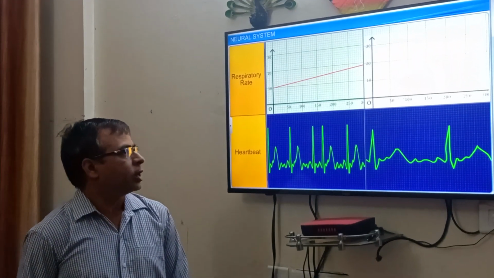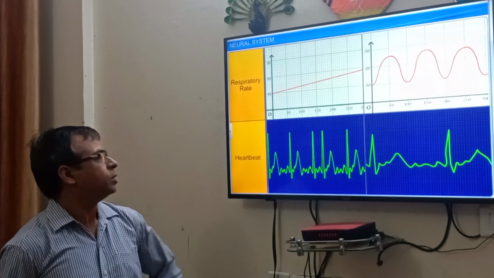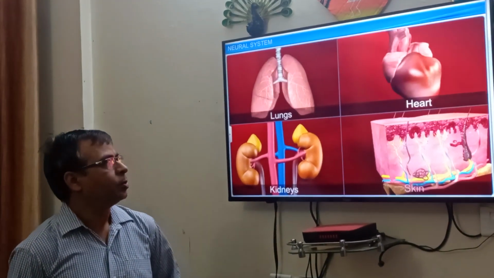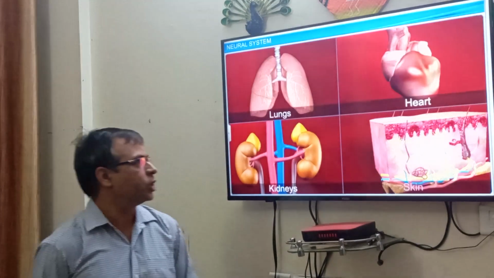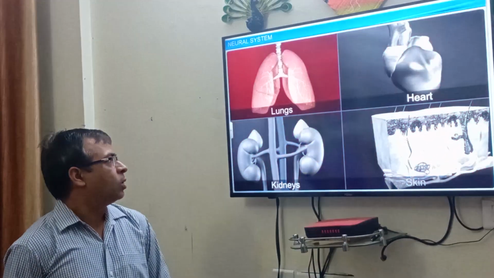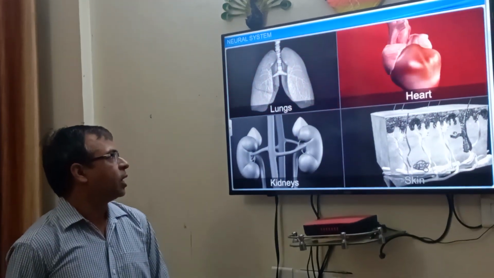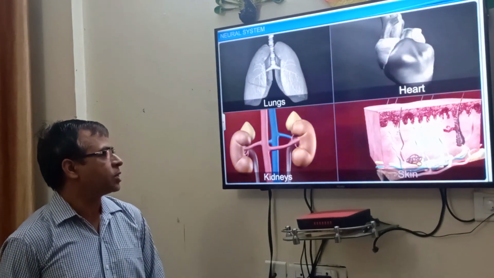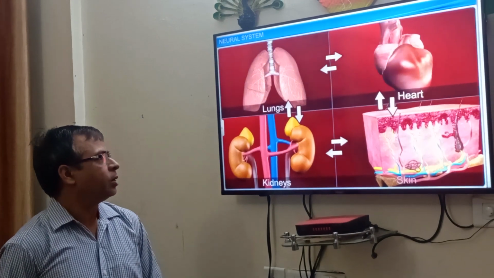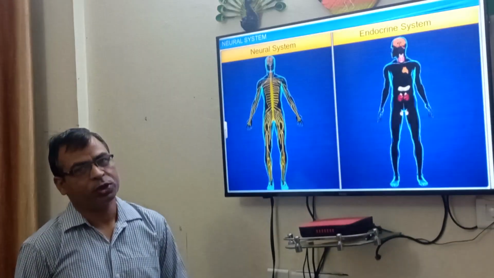If the activity is stopped, then these various organ activities gradually become normal. So coordination between lungs, heart, kidneys, skin, and brain maintains homeostasis.